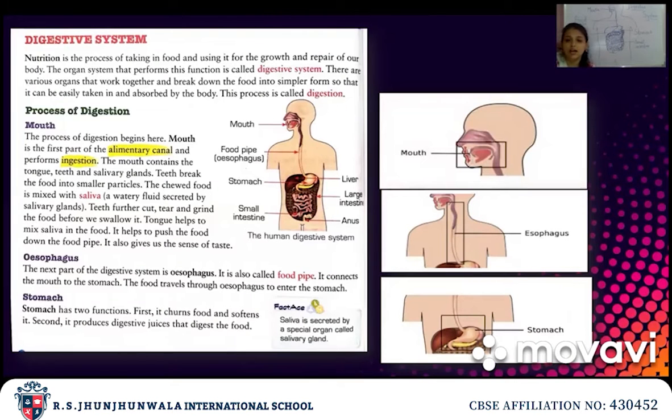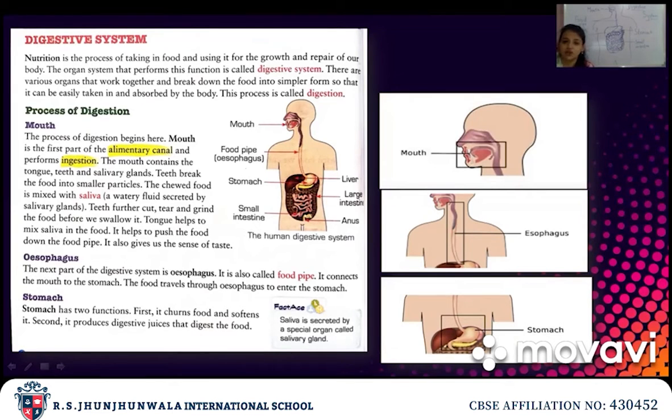Now we will study the digestive system. You know what is nutrition? It is the food we take in, which our body uses for its growth and repair. Through our food we get energy. How does our body get energy through food? It is because of the digestive system. The organ system which performs this function is called the digestive system.